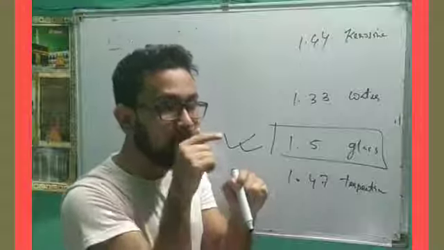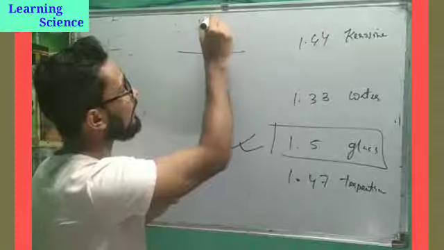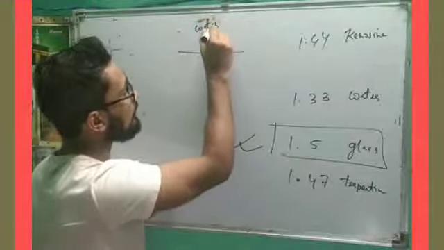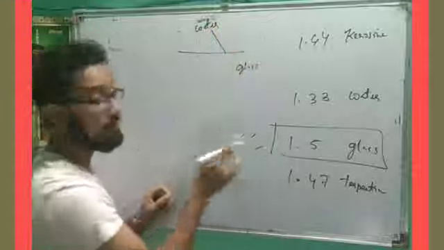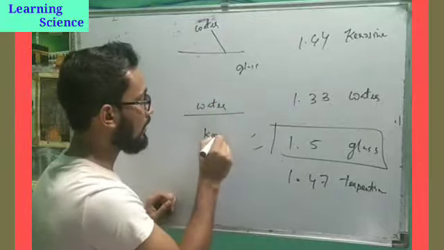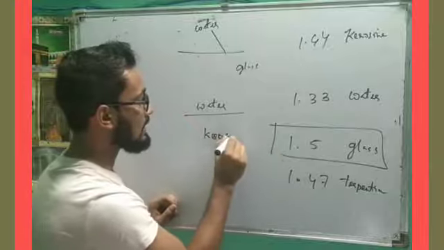Now for example, light is traveling from water to glass, okay, water to glass, and similarly light entering from water to kerosene. Two cases, okay: water to glass and water to kerosene.